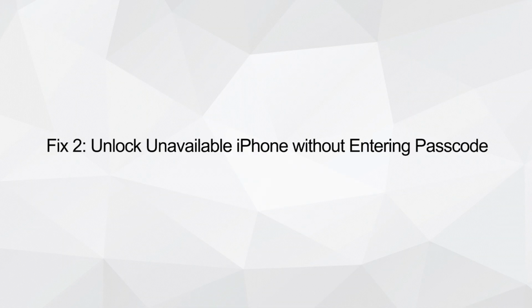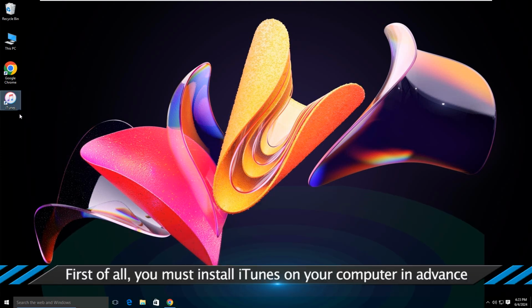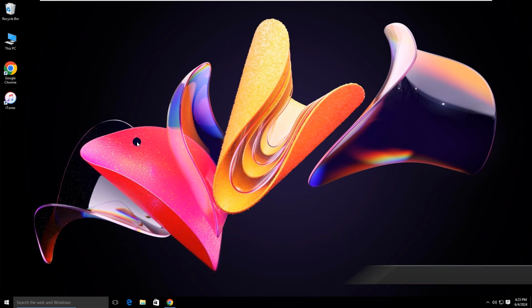Fix 2. Unlock unavailable iPhone without entering passcode. First of all, you must install iTunes on your computer in advance.